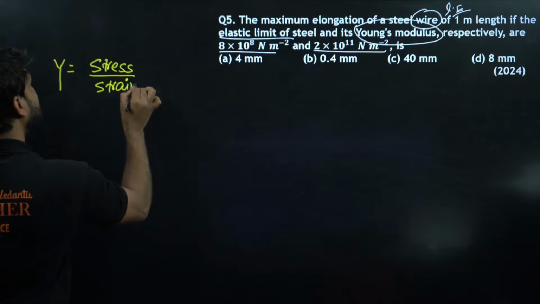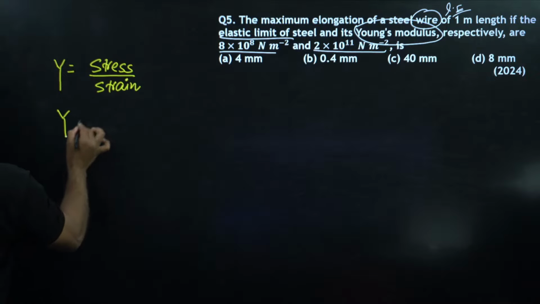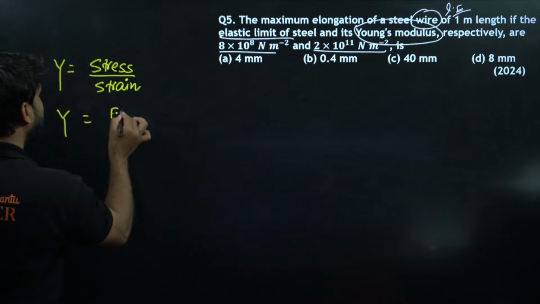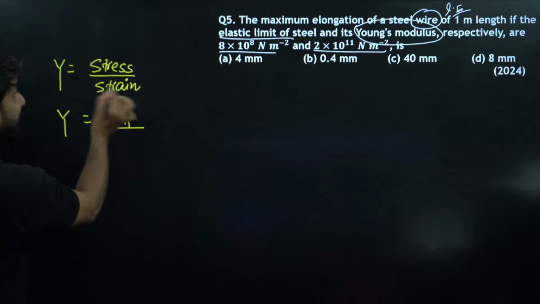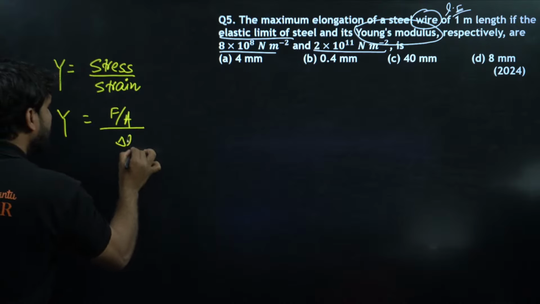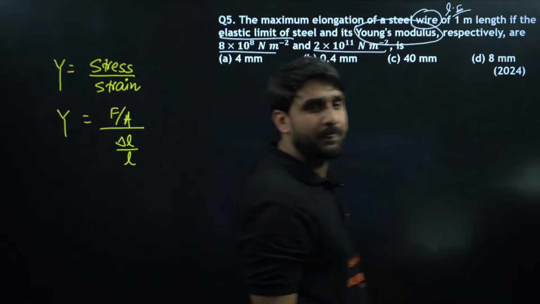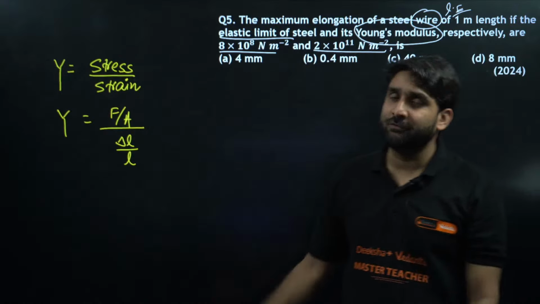And stress means force divided by area. And strain is the ratio of change in length divided by original length. This is the formula for Young's modulus.